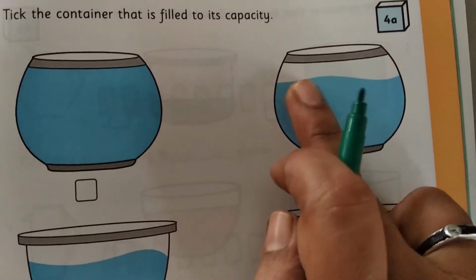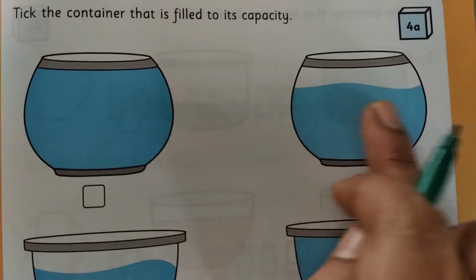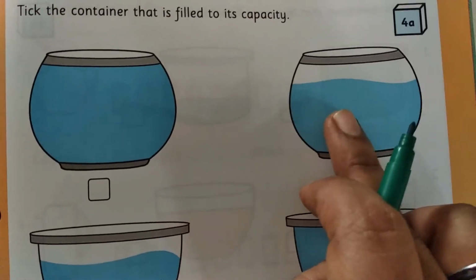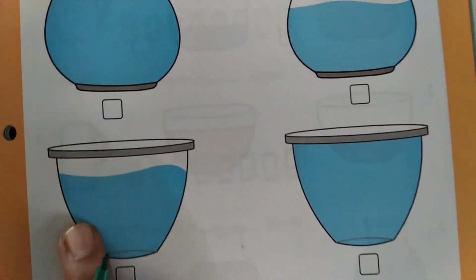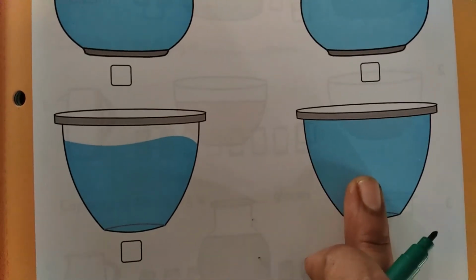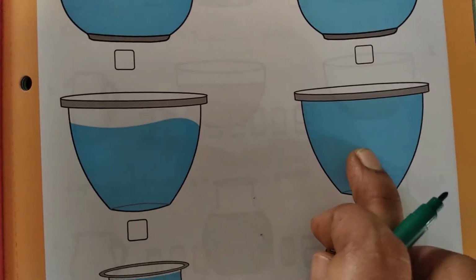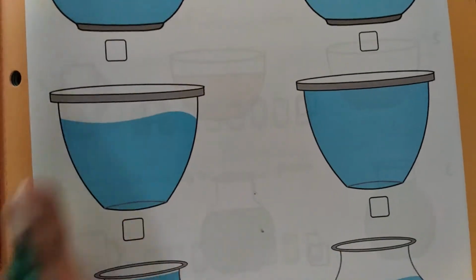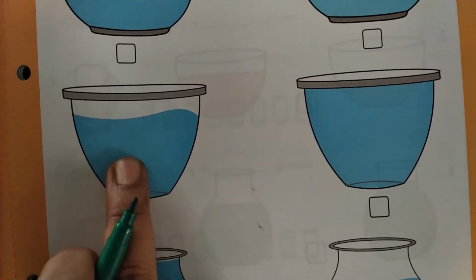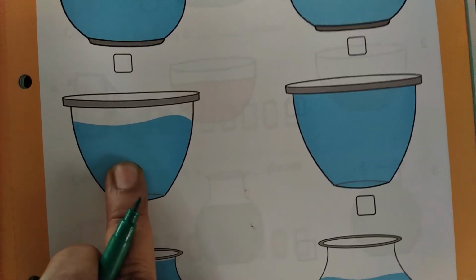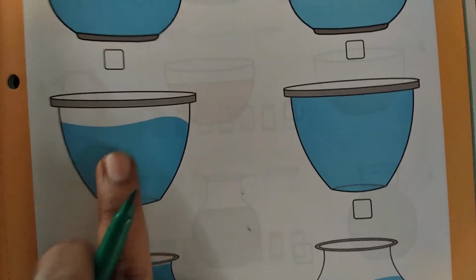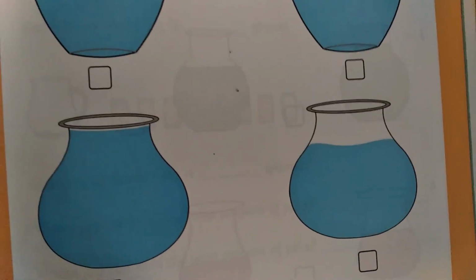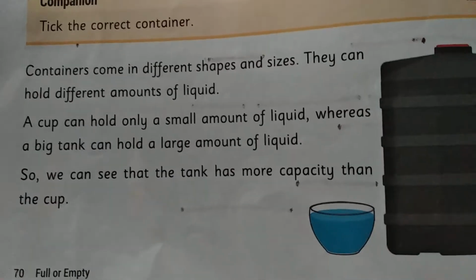See here, this one, it is not filled. What do we call it? Yes, very good. More than half. Okay, so more than half, here the liquid is filled. And see here, in these two, which container is filled fully? Okay, the container filled according to its capacity, that you want to put a tick mark. And this also, do we call it less than half or more than half? Very good, super, more than half. Okay, yes. And here also you want to compare and you want to write. Okay, Kanna? Yes.